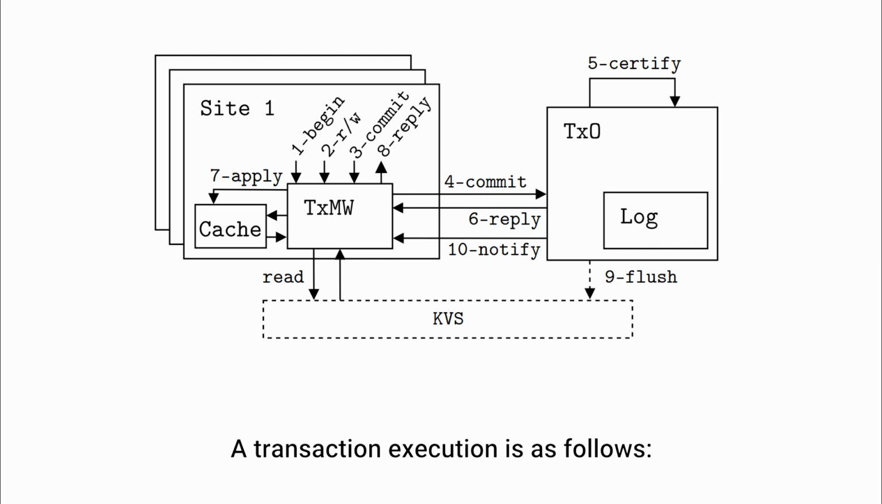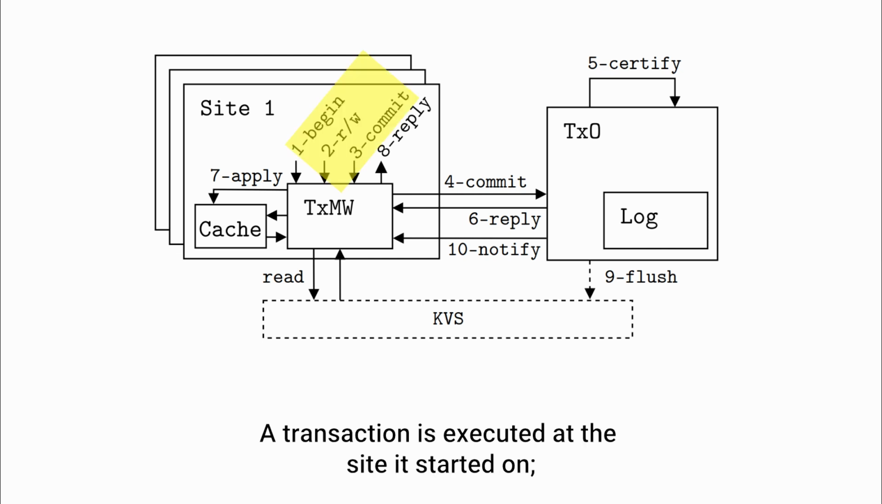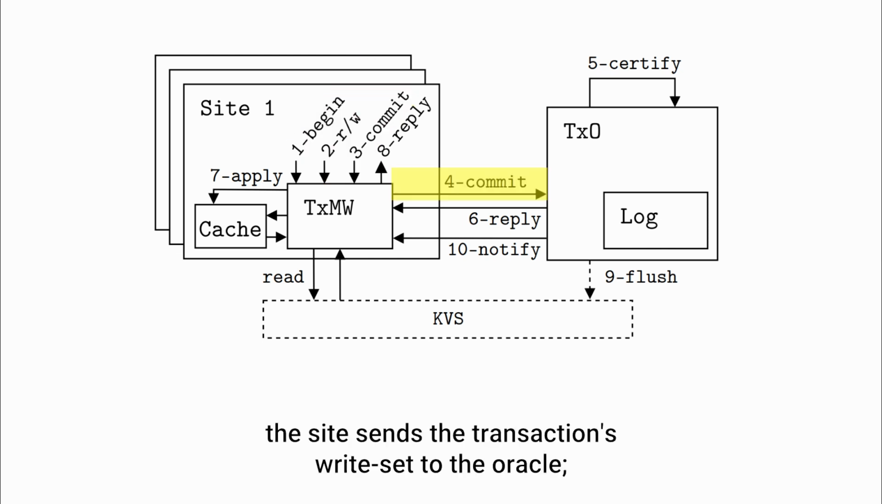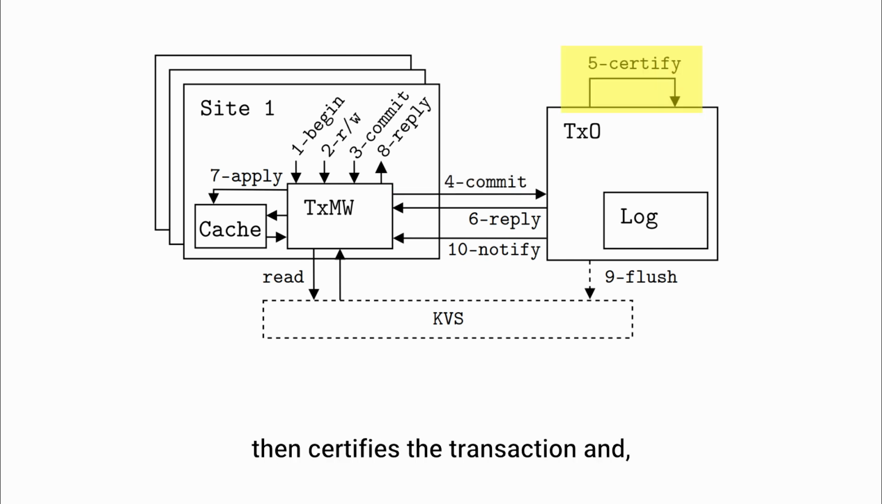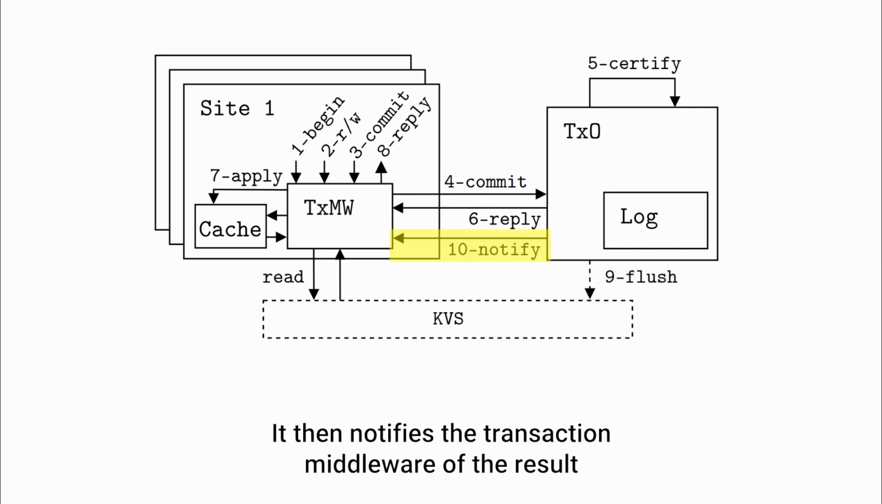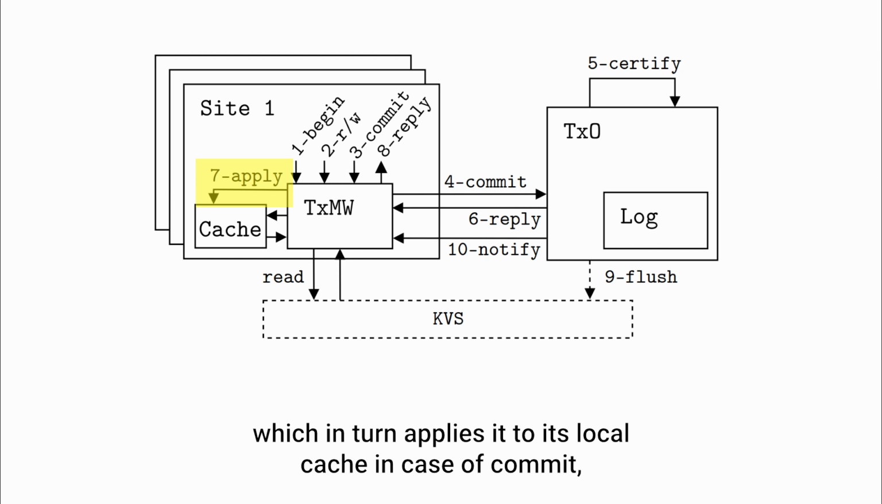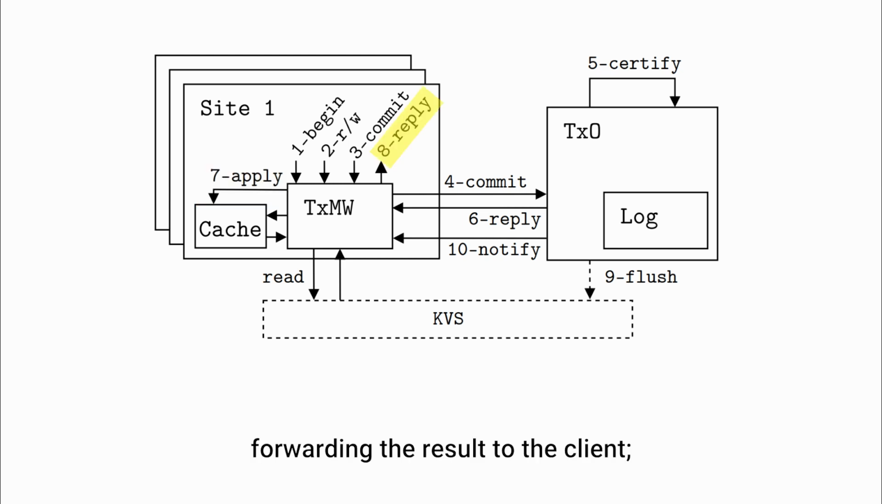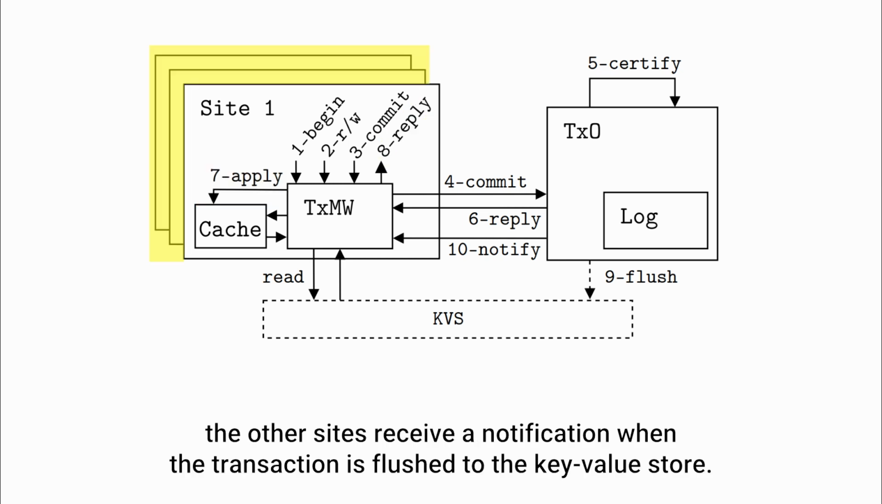The transaction execution is as follows. A transaction executes at the site it started on. On commit, the site sends the transaction write set to the oracle. The oracle then certifies the transaction and, in case of commit, flushes the data to the key value store. It then notifies the transaction middleware of the result, which in turn applies it to its local cache in case of commit, forwarding the result to the client. Eventually, the other sites receive a notification when the transaction is flushed to the key value store.